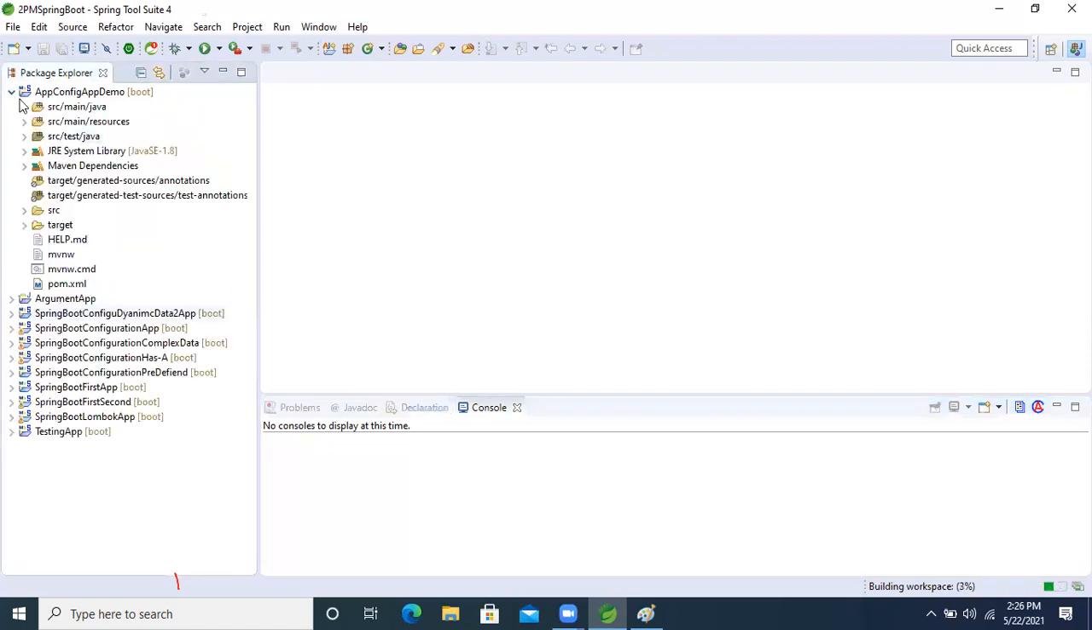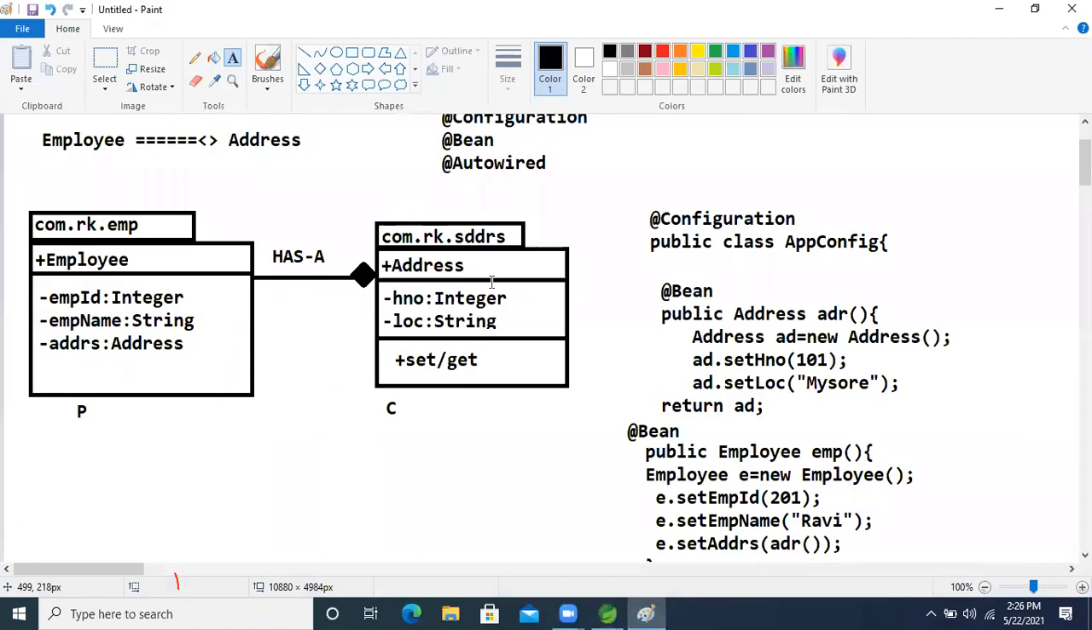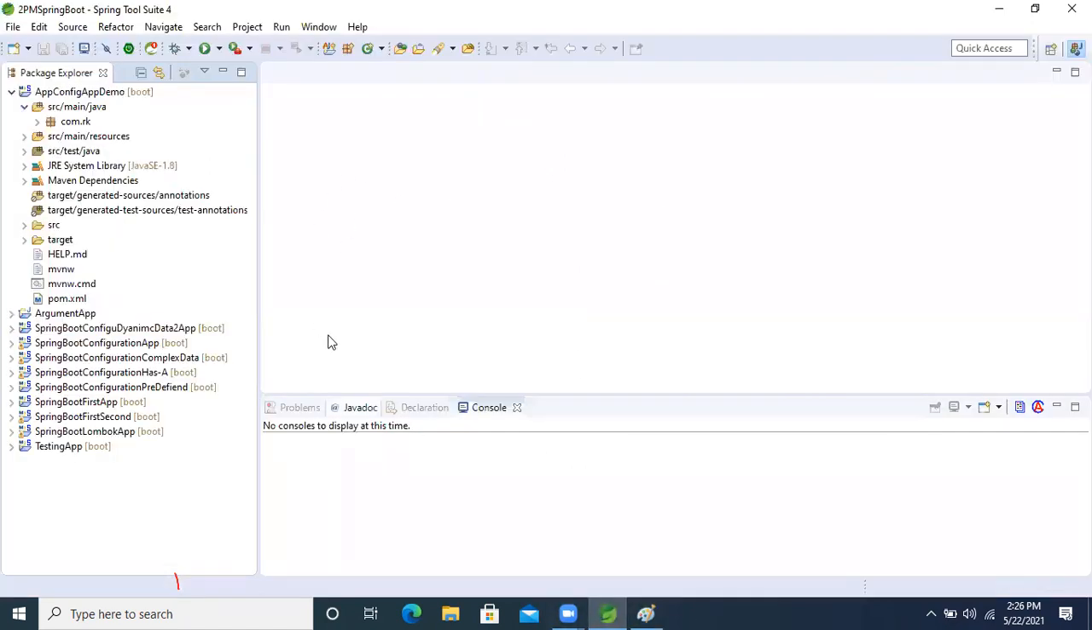So now I'm going to create one package. What is the package name? Address class. I said that if classes have a has-a relation between them, then development will start from the child only, right? So child only. So for that, I'm going to create one package, and inside that I will create the class now.